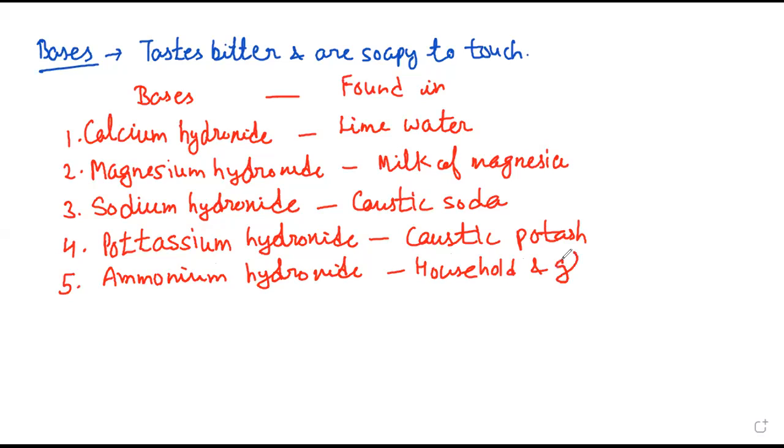Ammonium hydroxide is present in these. Right, so these are the main 5 bases which are present in the given substances, as I told you.